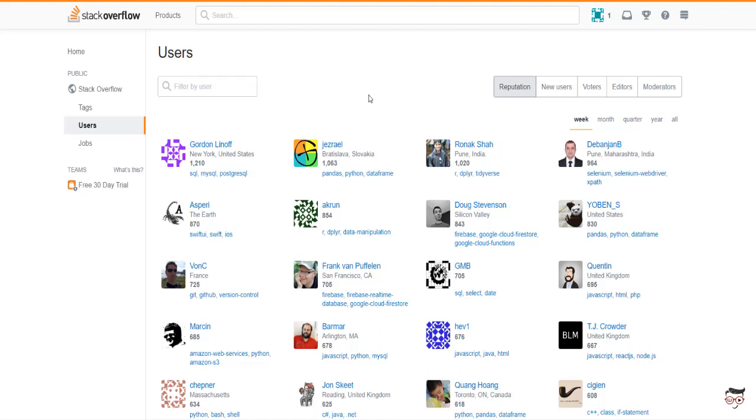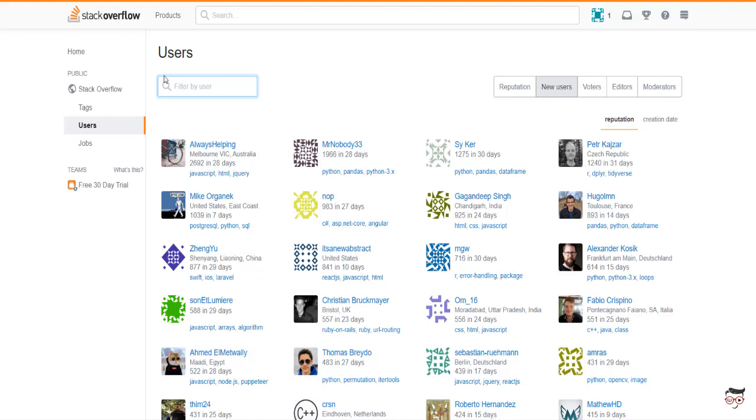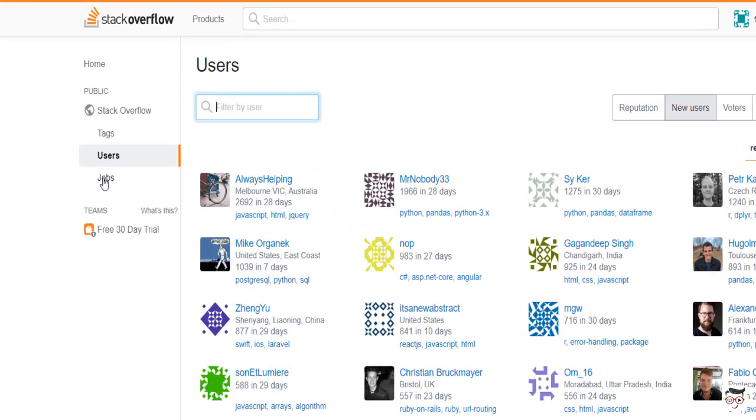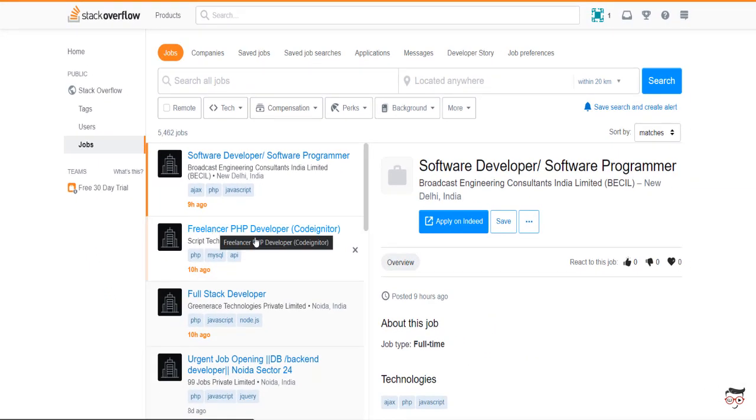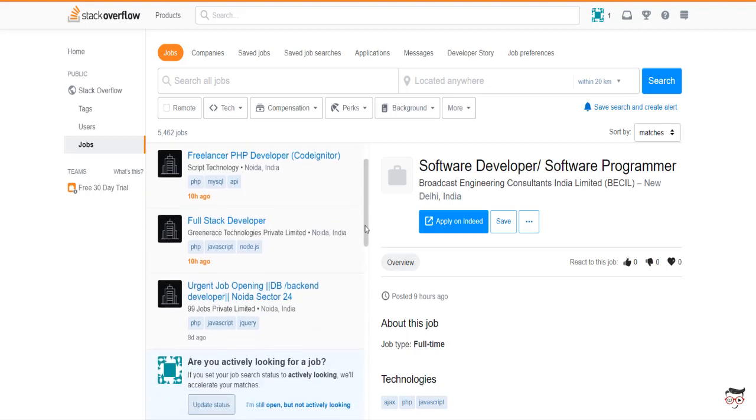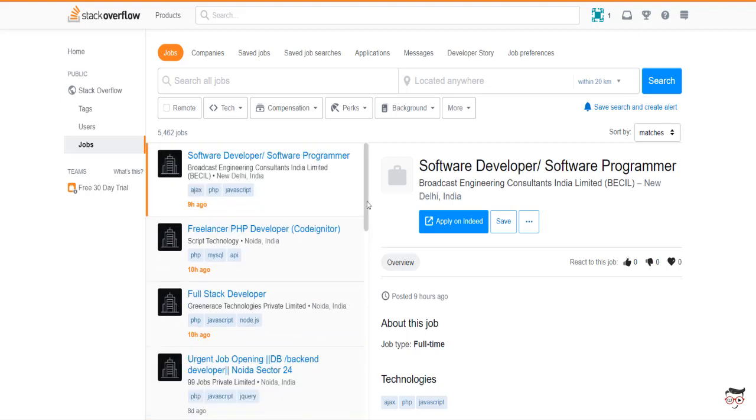Also, if I want to find a new user, then I will go to this section and I can search for the new user here. Apart from that, there are voters, editors and moderators. The third part is jobs. Stack Overflow redirects us to those websites which offer jobs. So if I'm looking for a job, I can also come to Stack Overflow. I can say that I can learn from here and I can get hired from here. So these are all the three parts: tags, users and jobs. Let's go to another section.